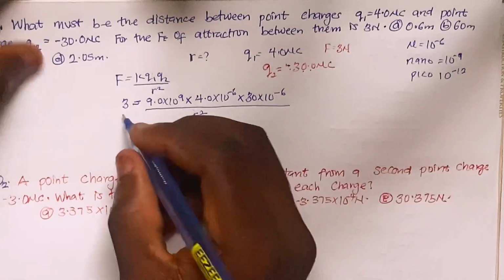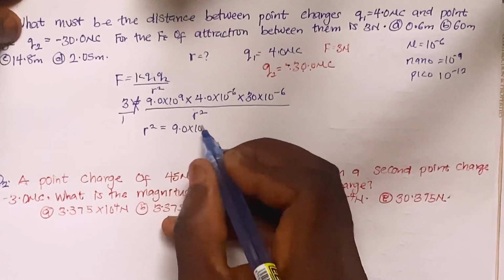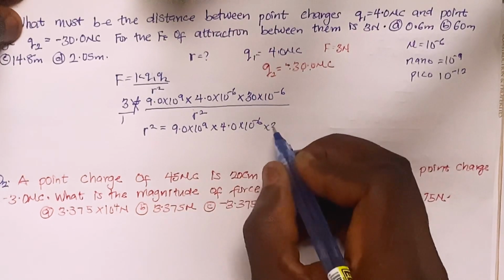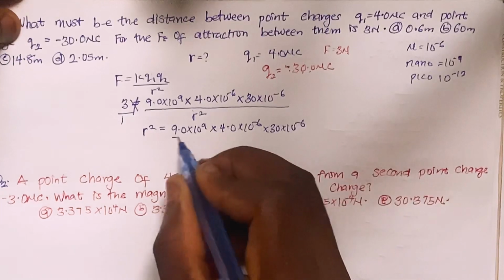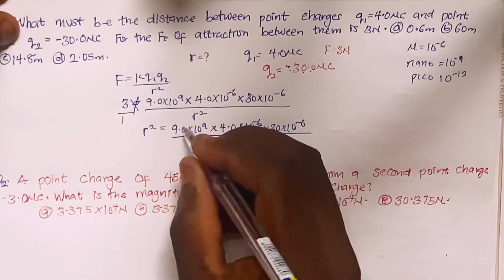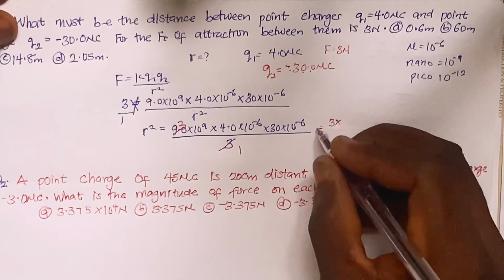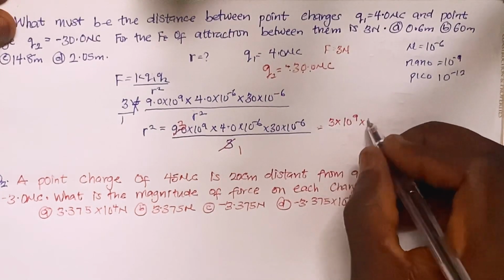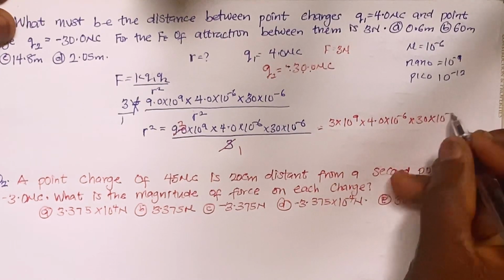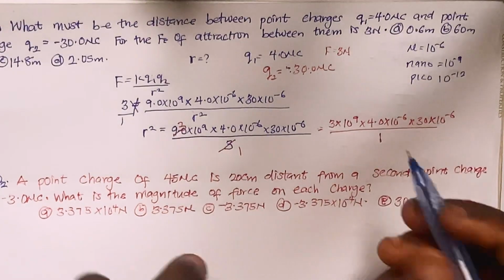Making R squared the subject of the formula, I'm going to have R squared equals 9.0 times 10 to the power 9, multiplied by 4.0 times 10 to the power minus 6, multiplied by 30 times 10 to the power minus 6, all divided by my 3. The best way to do this is that 3 goes into 9, and I'm having 3 here, right? So I will have 3 times 10 to the power 9, multiplied by 4.0 times 10 to the power minus 6, multiplied by 30 times 10 to the power minus 6, all divided by 1. That's just very good. So let's find a way to simplify this.